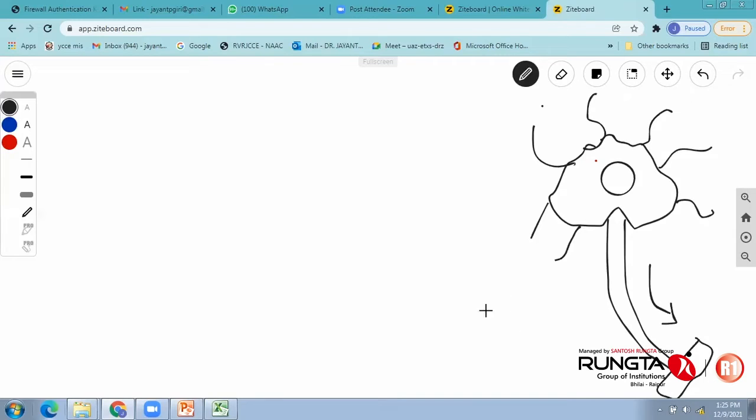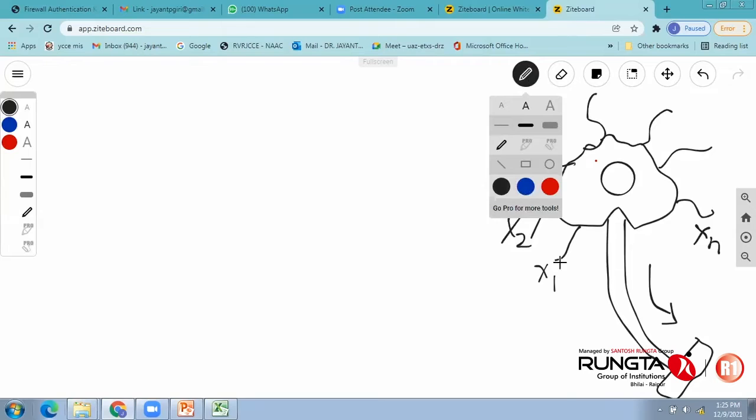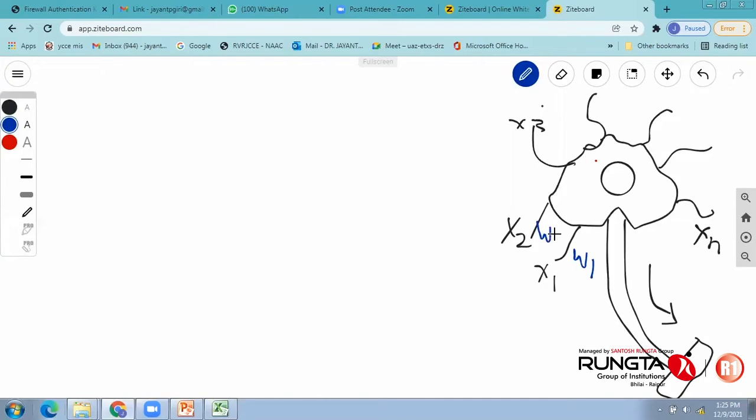So from the surroundings, we will now consider this associated with the experimentation sheet. Suppose we have variables x1, x2, which is the information associated with the experimentation, x3 up to xn. This information goes through these dendrites, called the synapses. These consist of W1, W2, W3 up to Wn, called synaptic weights in terms of mathematical calculation. This many synapses will be there.